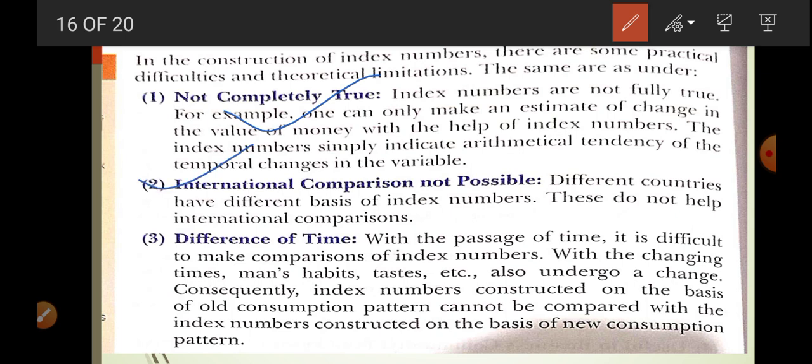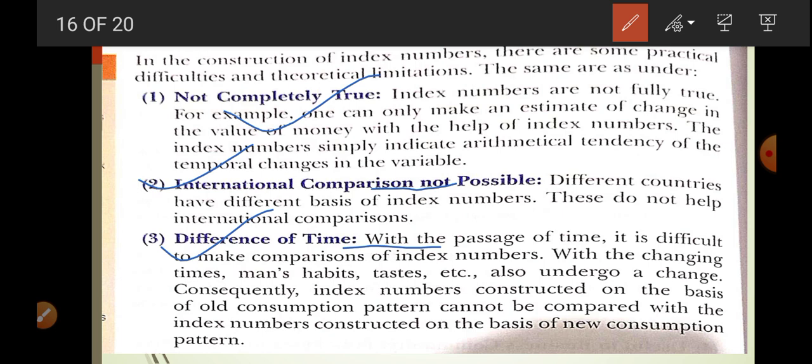There is no possibility of international comparison. Why? Because price is always given in the local or domestic currency. That is the reason we can't do international comparison on the basis of the index number. Differences of time. Whenever we construct the index number, there will be a base year price and a current year price.